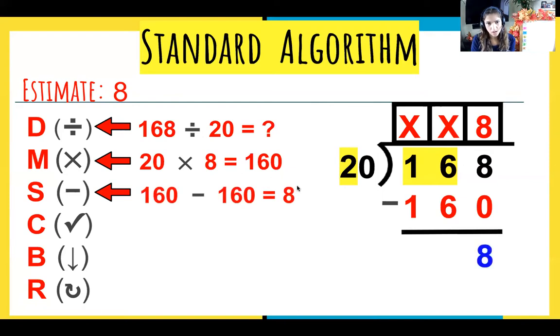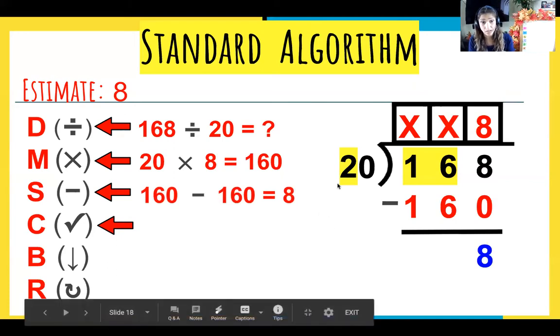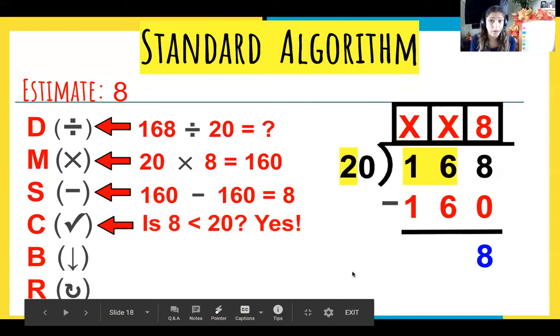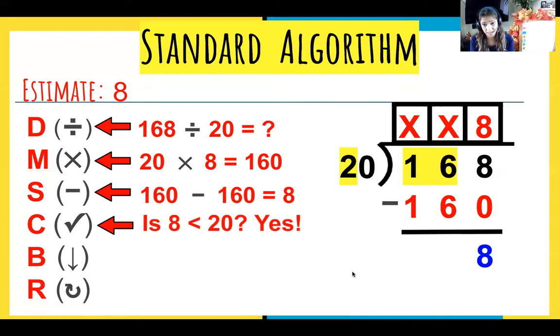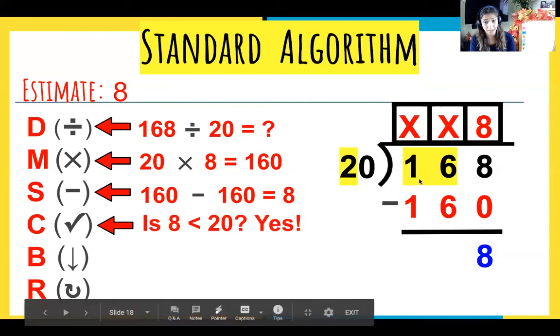Now we have to check, guys. Our remainder cannot be larger than our divisor. Look at the 8, look at the 20. Is 8 less than 20? Yes, it's less than 20, which means that we are in the clear to move to our next step, right? We don't want a remainder that is 20 or larger because that means that our dividend could have been divided by 20 another time.